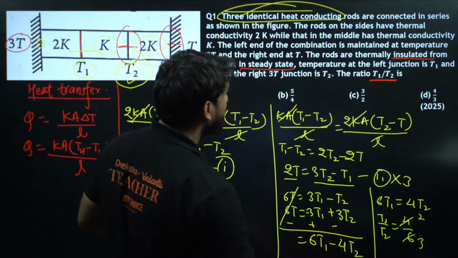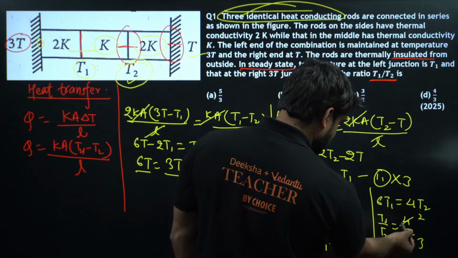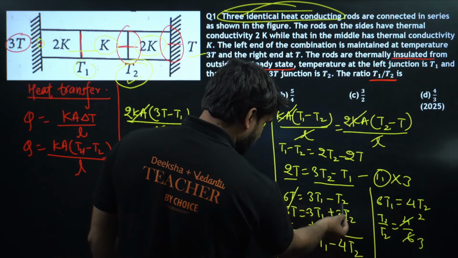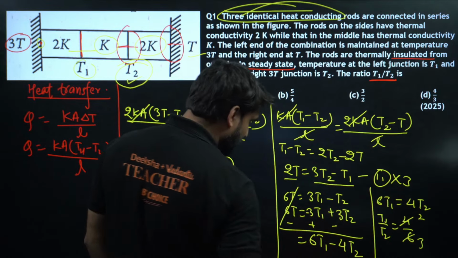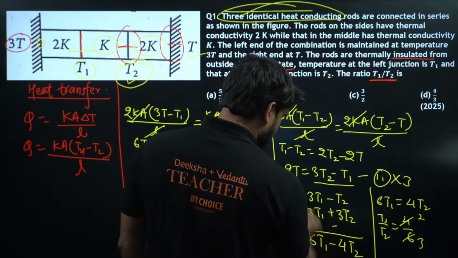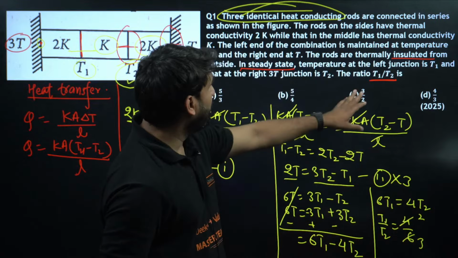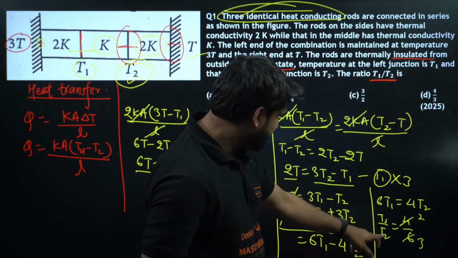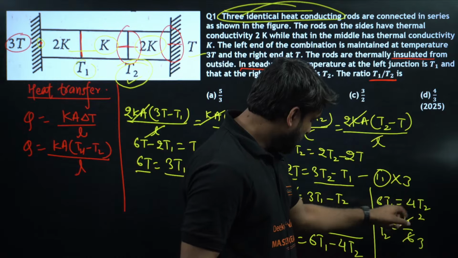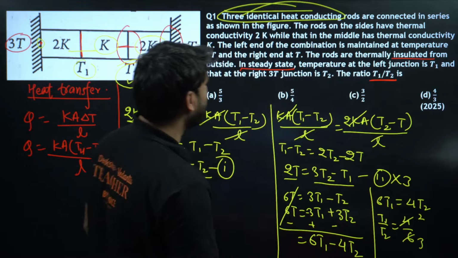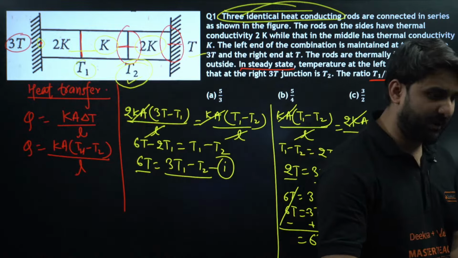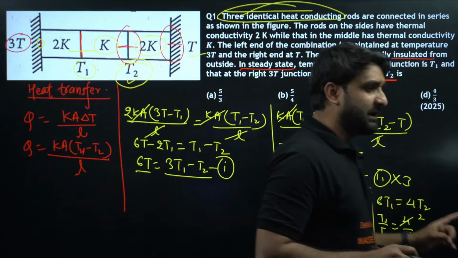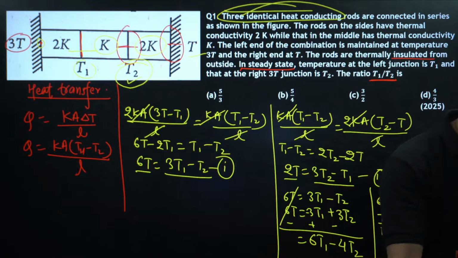Any option is there? So we require T1 by T2. So 6T1 minus 4T1, so this is equal to 4T2. What we required is T1 by T2, so this will be 3T1, 4T1, 6T1, 3T2, and 2T2, 3T1. Yeah, check it once. Any problem is there? Which option is correct? Come on, champion. A short trick for KCET, I'll be giving you a short trick also. Check it once, guys. I'm waiting for your response.